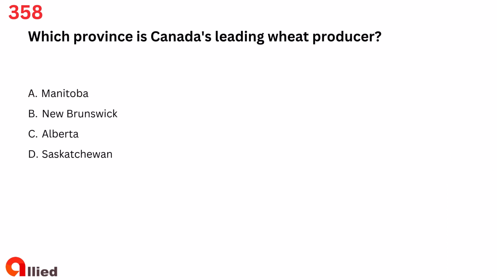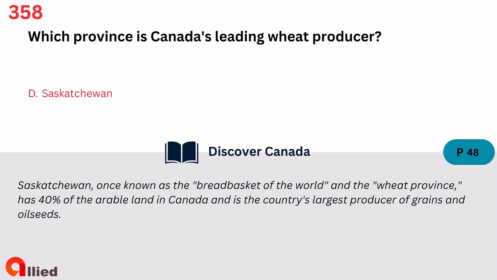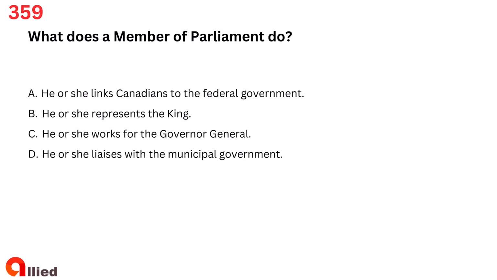Question 358. Which province is Canada's leading wheat producer? A. Manitoba, B. New Brunswick, C. Alberta, D. Saskatchewan. The answer is D. Saskatchewan.